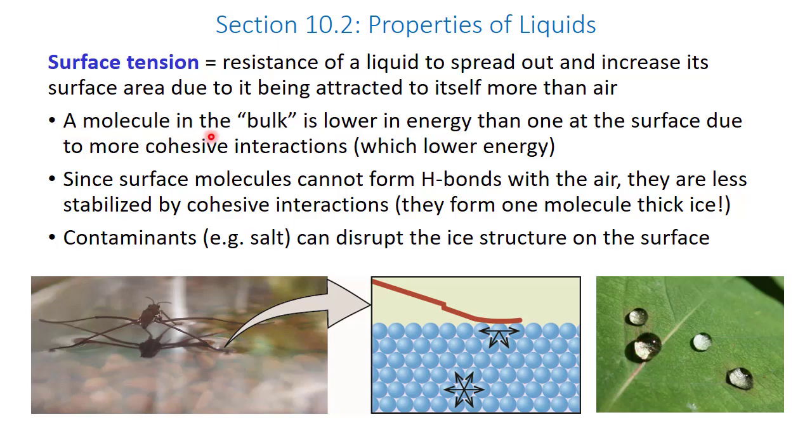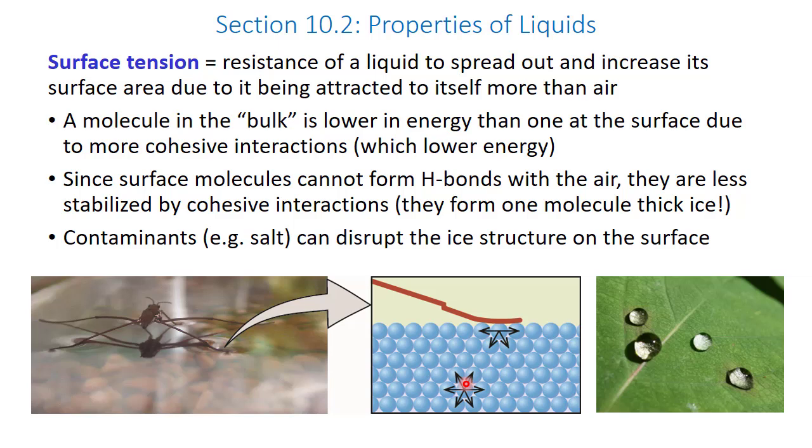A molecule in what we call the bulk is in contrast to the surface. A molecule in the bulk is lower in energy than one at the surface due to more cohesive interactions, which lower energy. To illustrate this, we see a molecule of water here is forming 6 cohesive interactions with other water molecules around it. These are, of course, hydrogen bonds. This molecule on the surface is only able to form 4 cohesive interactions. The more interactions a molecule can make in general, the more stable it is, the lower in energy it is.